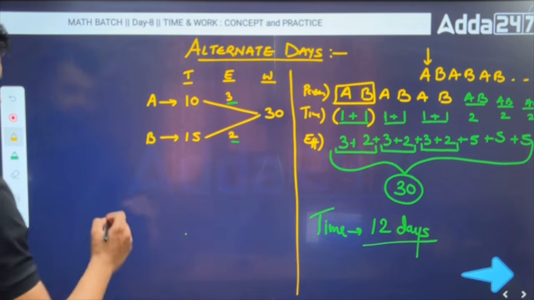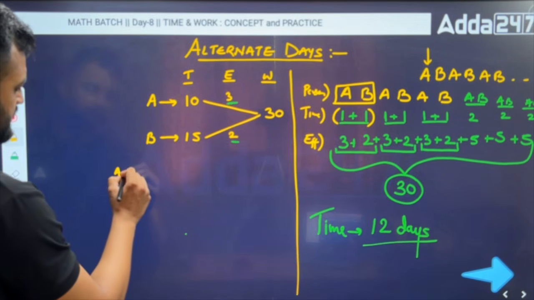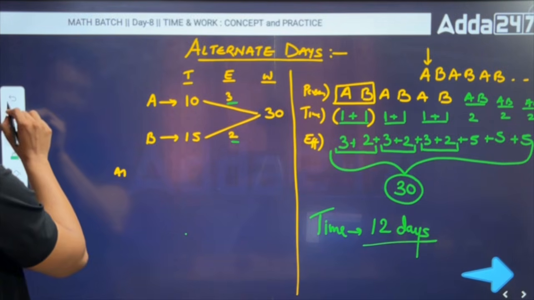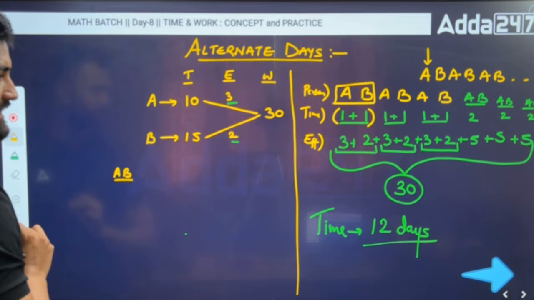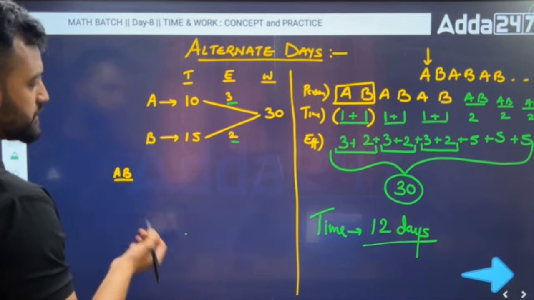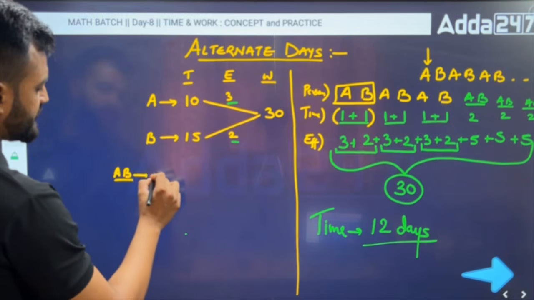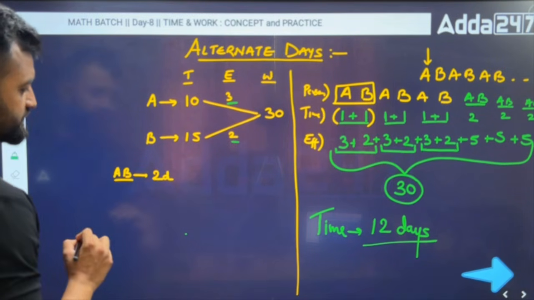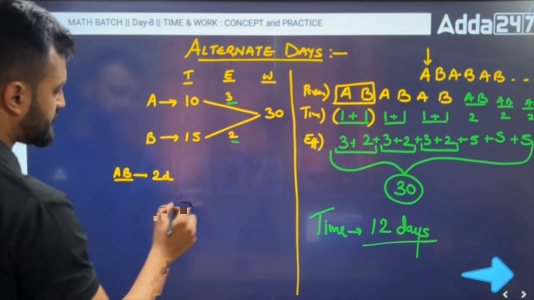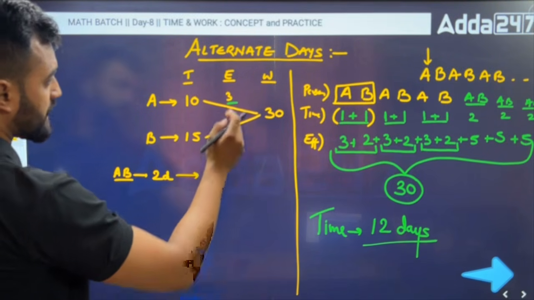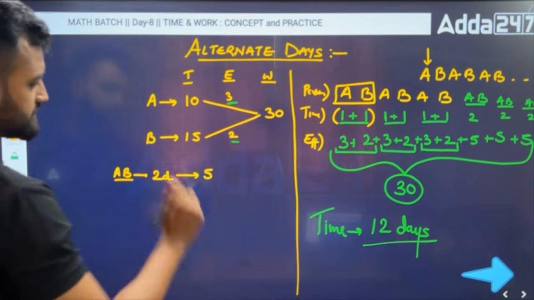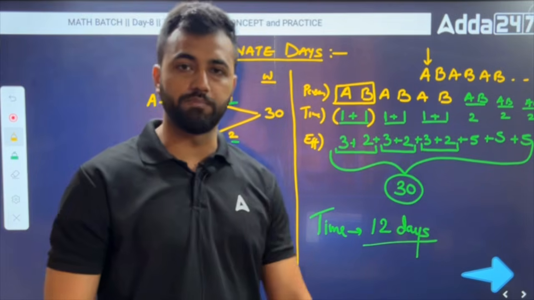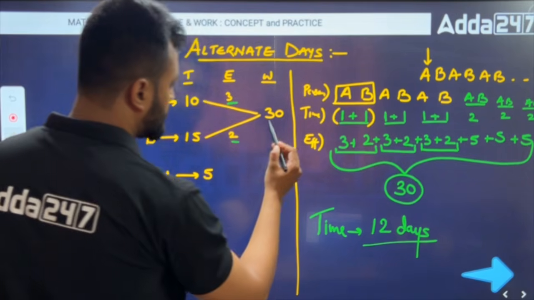So we can write it like this: A and B working together, I'll just write AB, not A plus B. This is alternate days, right? If A, B were working together, here we'll have 2 days' work, and in 2 days how much work has been done? 1 day 3, 1 day 2, so 3 plus 2 is 5. 5 work has been done. Now how much work do we want to complete? We want to complete 30 work.